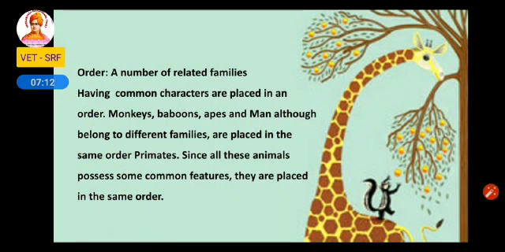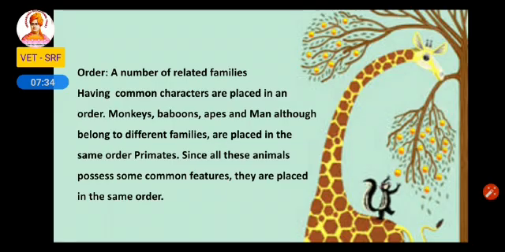The next one is order. The number of related families. Many related families combine and form an order. See here in order, monkey, baboon, ape. Although they belong to different families, they are placed in the same order as primates.